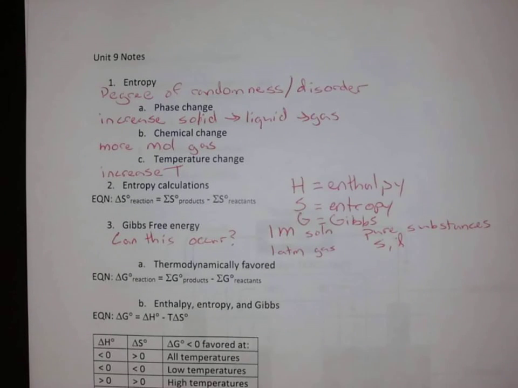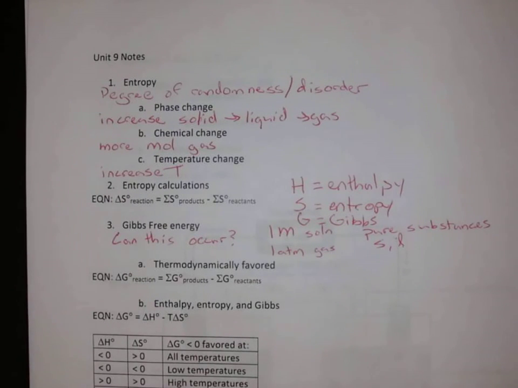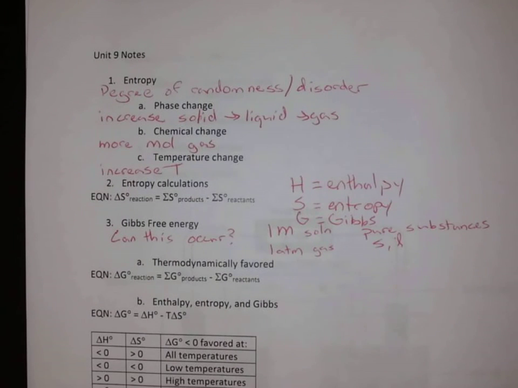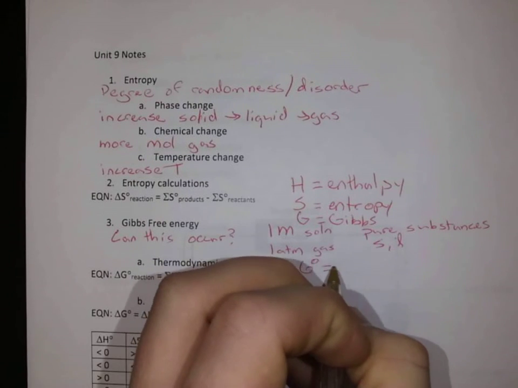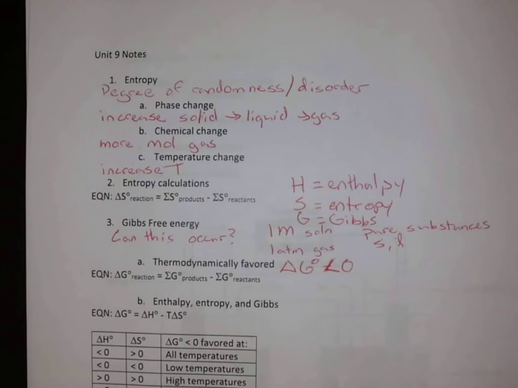Okay, so when we talk about reactions that are under thermodynamic control, we talk about thermodynamically favored reactions, whether it's thermodynamically favored or not. The ones that are thermodynamically favored are essentially going to be releasing energy to the surroundings. So delta G naught is less than 0. Our Gibbs free energy is going to be negative when we are thermodynamically favored.